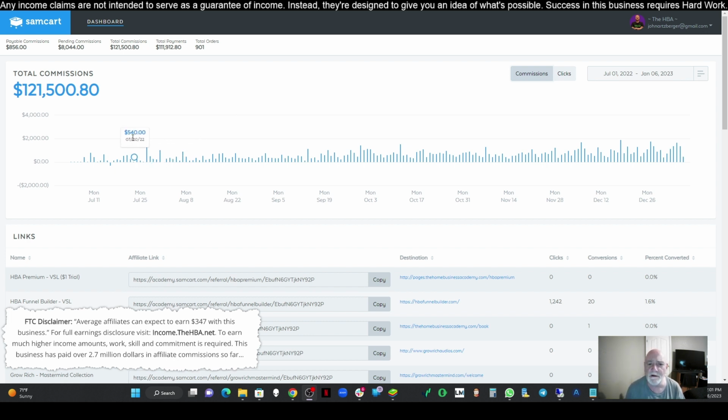You can see here by looking at when I started, how it was a little sporadic here and there, but then it started to ramp up. You can see how it started getting higher and higher and thicker and more blue, all the way up to where we're at now, which is just over $30,000 per month. So this is what you can expect. The first month or two might be a little slow, but as you get into month 3, 4, 5, 6, this is when things really start to shine, okay?